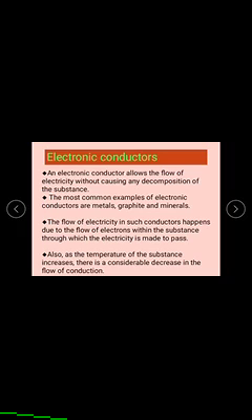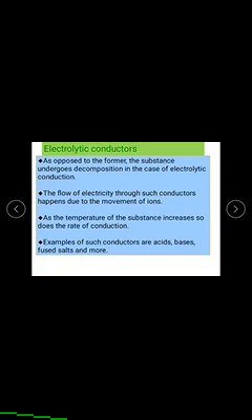In this kind of conductors, the flow of electrons takes place from high potential region to low potential region, that is cathode to anode. In such conductors, when we increase the temperature, we observe a decrease in the capacity of the conductance.